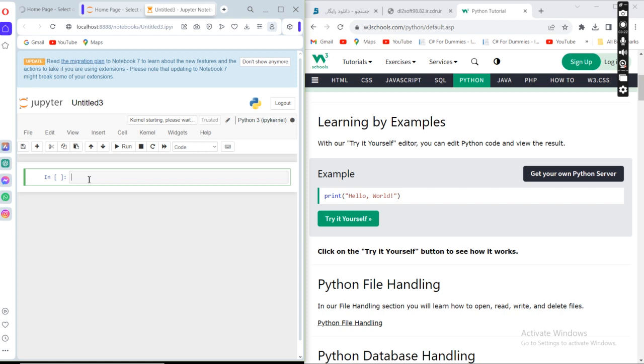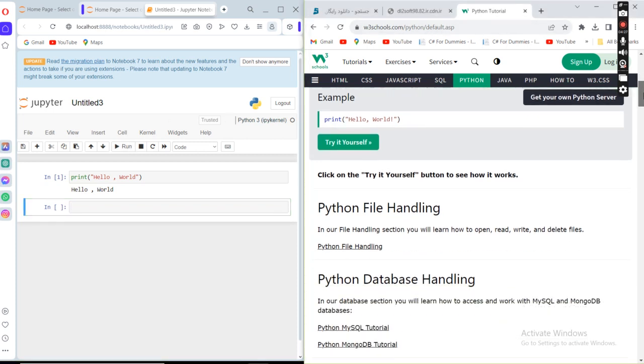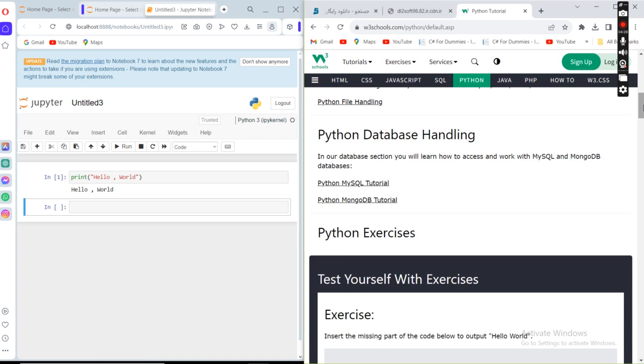It is very easy. What I can write is print, and after print, because it is a string, we use double quotation marks, and inside the string, for example, I write hello comma world. After that there is no requirement for semicolons or a new line character or something like that. I just ran it, and the new line is printed by itself. So that's why Python is very easy.